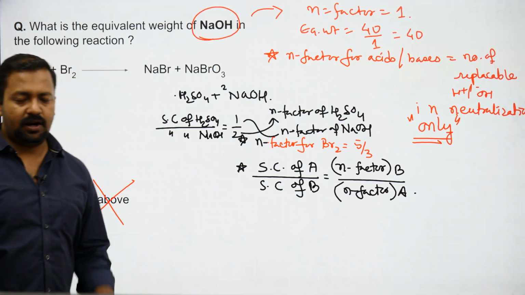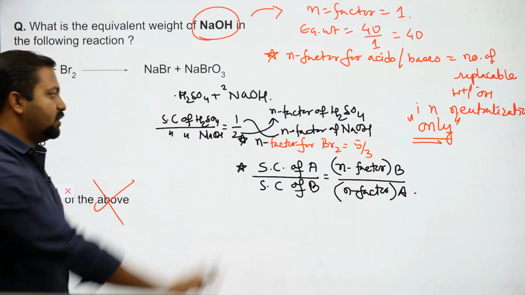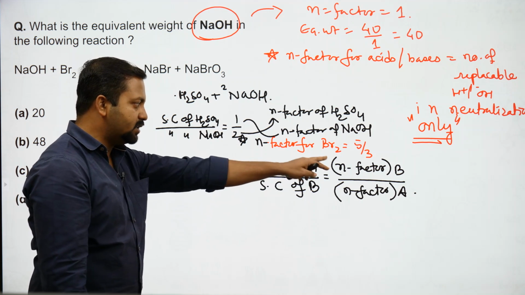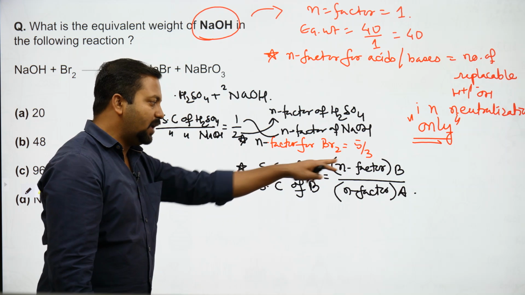For all reactions, redox or non-redox, this equation will work. The stoichiometric coefficient of A by the stoichiometric coefficient of B is equal to the n factor of B by the n factor of A.